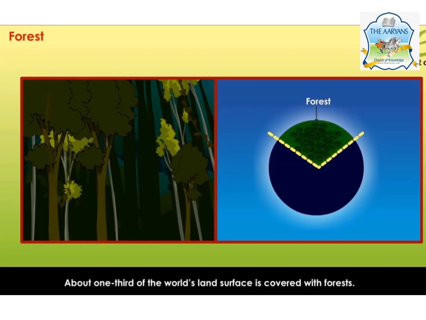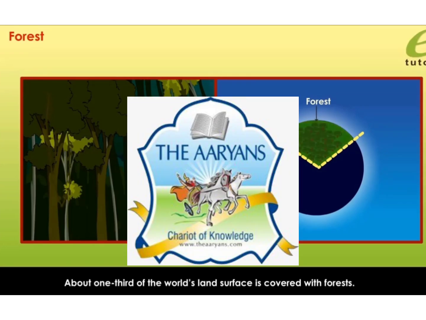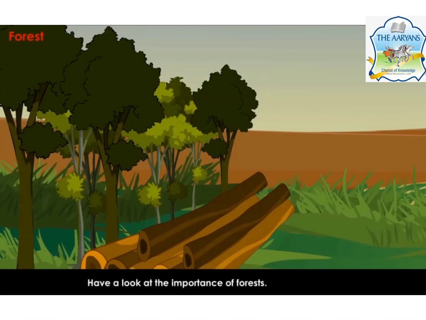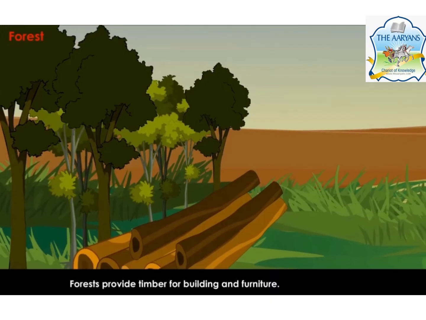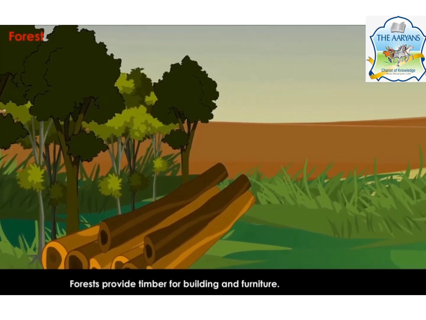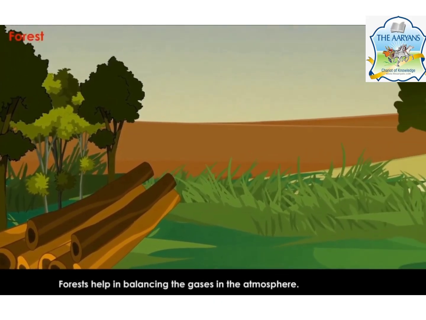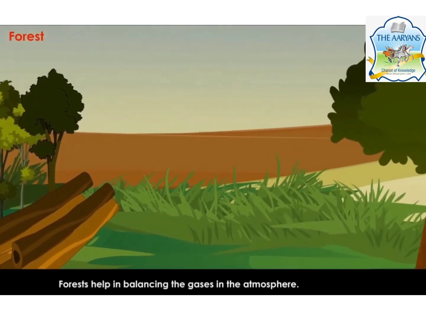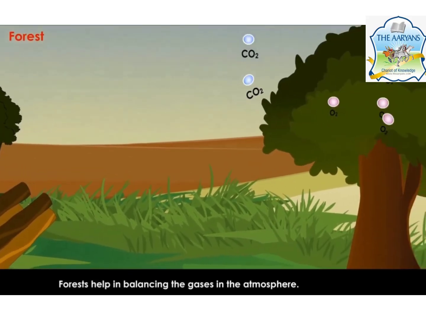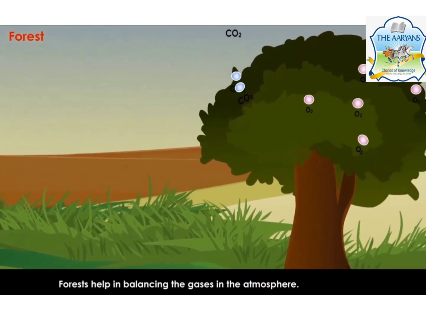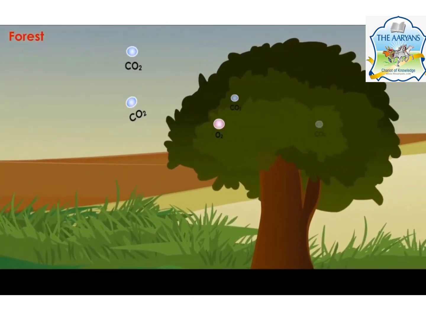About 1/3 of the world's land surface is covered with forest. What is the importance of forests? Have a look at how forests are important to us. Forests provide timber for building and furniture, and forests help in balancing the gases in the atmosphere. They absorb carbon dioxide and release oxygen.